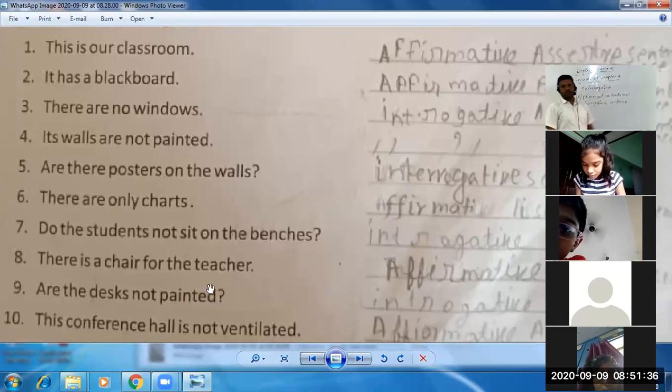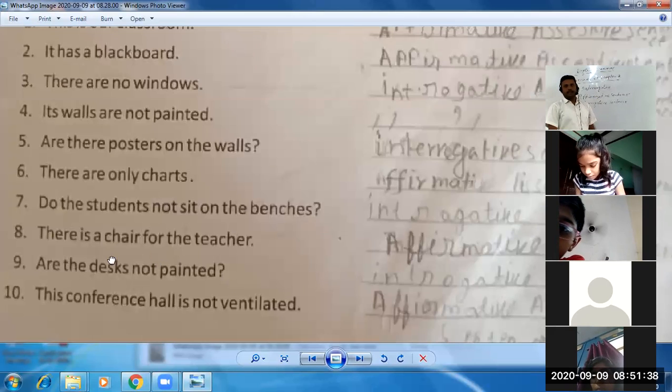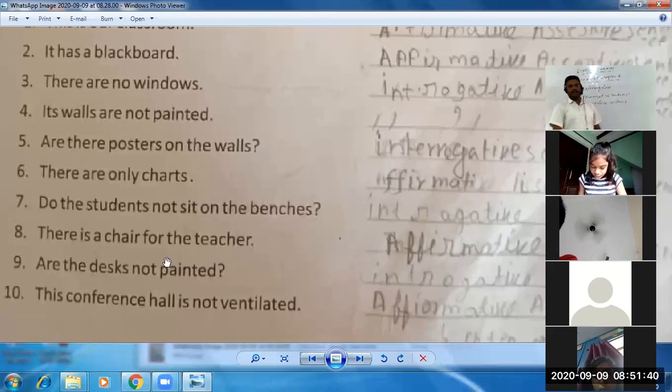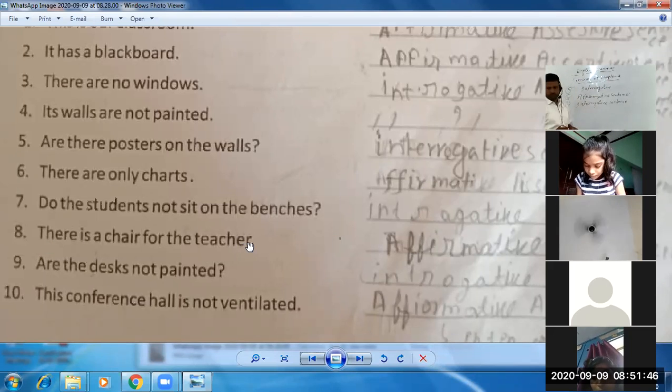Let's talk about sentence number 8. There is a chair for the teacher. Again, sentence is starting with the subject, ending with the full stop. Again, affirmative. Sentence number 8 is again an affirmative sentence.